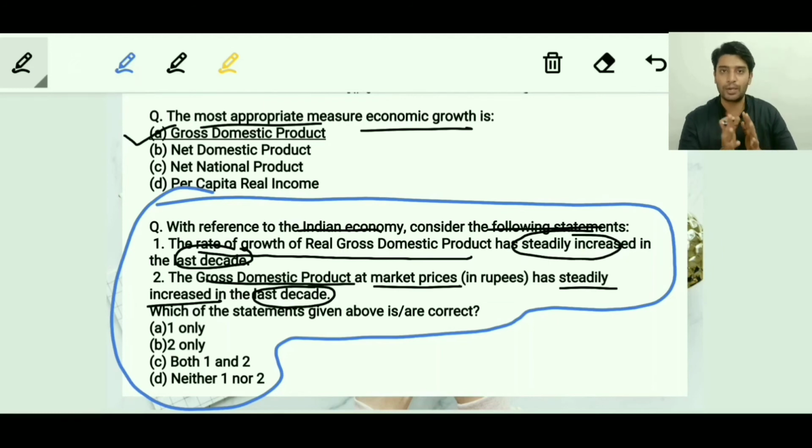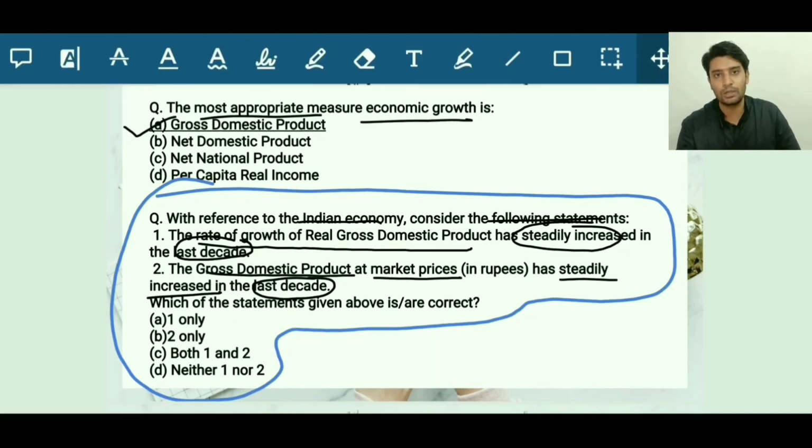So such kind of questions are repeatedly been asked. I request you guys to have a look at the economic survey part 2 of that respective year and just analyze the GDP of the last 5 years, of the last 10 years, and have a look, has it steadily increased or not, and then you will get the proper answer to this question.